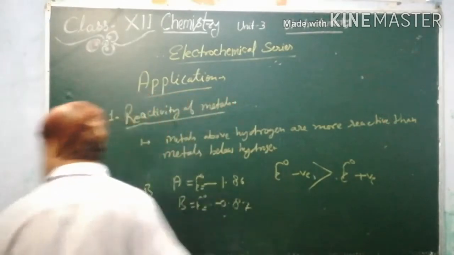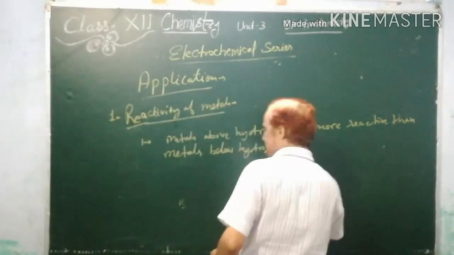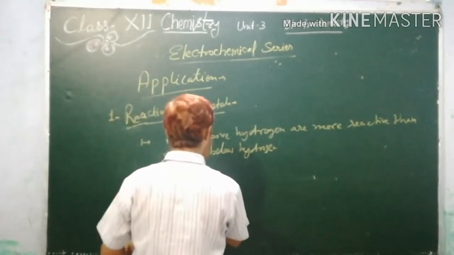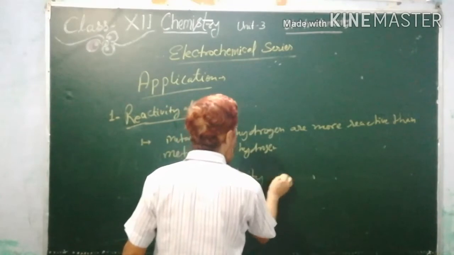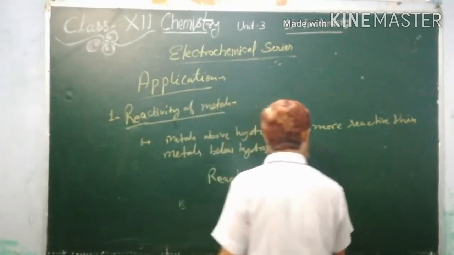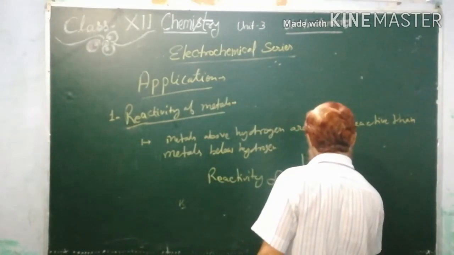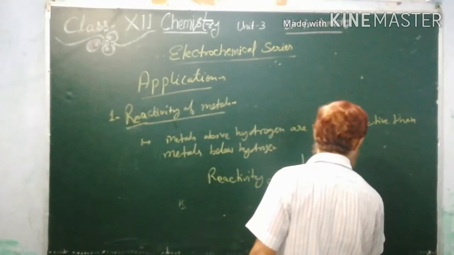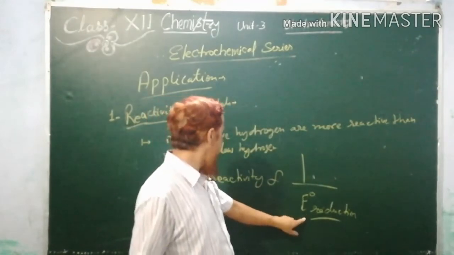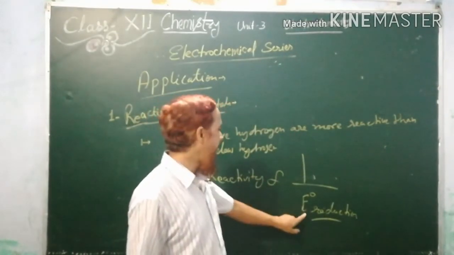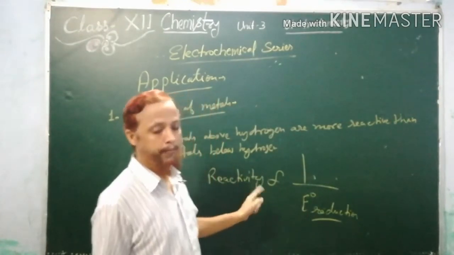So we can make a general concept. Reactivity is inversely proportional to E naught reduction. If standard reduction potential is less, reactivity will be high, and if standard reduction potential is high, reactivity will be less. Please note.